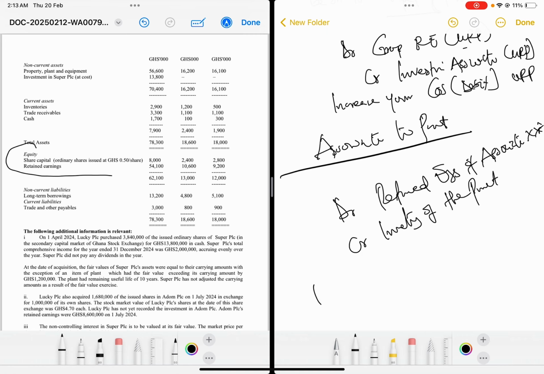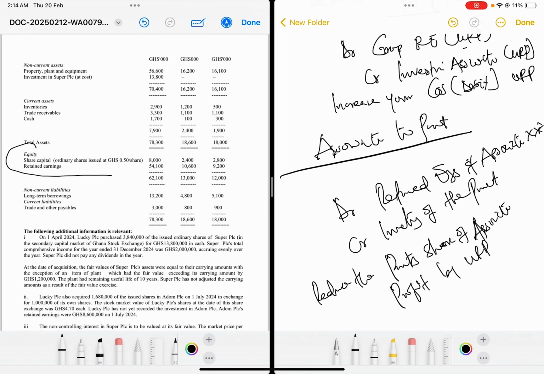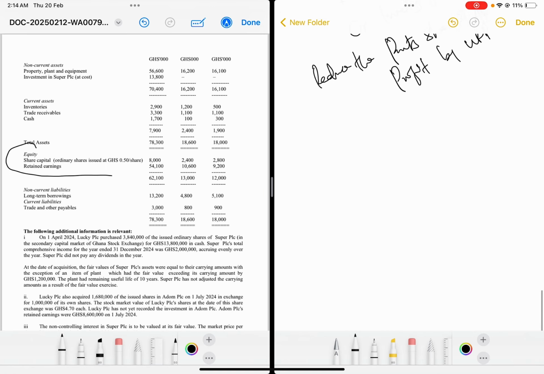Then, as I said, whenever it comes to unrealized profit, there's always a third transaction. So what is the third transaction? You reduce the parent's share of the associate's profit by the unrealized profit. So basically, wherever you see the parent share of the associate profit, you reduce it by the unrealized profit. But this has a caveat. When it comes to investments in associates, even though we are going to add the parent share of associate profit, we reduce the parent share of associate profit and the investments in associate by the unrealized profit. So I think if I talk a lot, it will waste time.